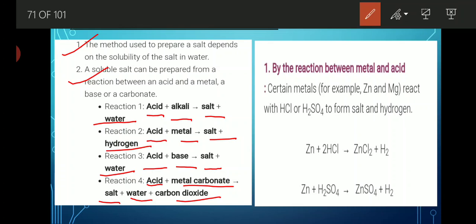Now let's discuss the preparation of salt in reaction form. The first reaction is between metal and acid. We all know that whenever any acid reacts with any metal, it gives salt and hydrogen. So here Zn reacts with HCl and gives ZnCl2 along with hydrogen gas. ZnCl2 is formed by the combination of two ions, Zn2+ ion and 2Cl- ion. That's why it is called a salt. Similarly, zinc reacts with sulfuric acid and gives zinc sulfate along with hydrogen gas.